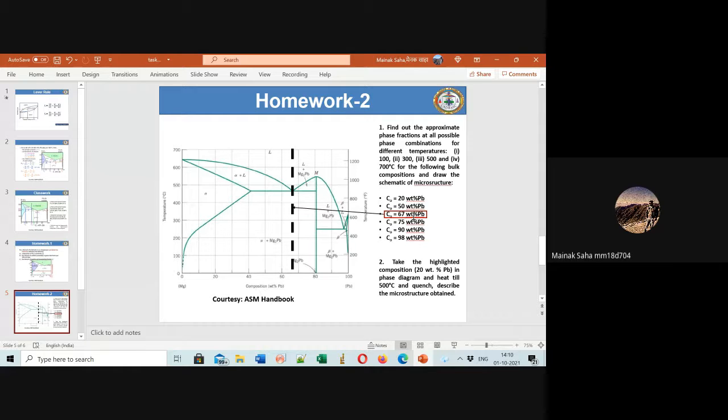Sir, just one thing: if the C0 value is not in the 80 to 100 range, like for the first 4 cases, where it is less than 80, then since you mentioned taking only 80 to 100, we won't be able to solve the first 4 cases in that case, right?